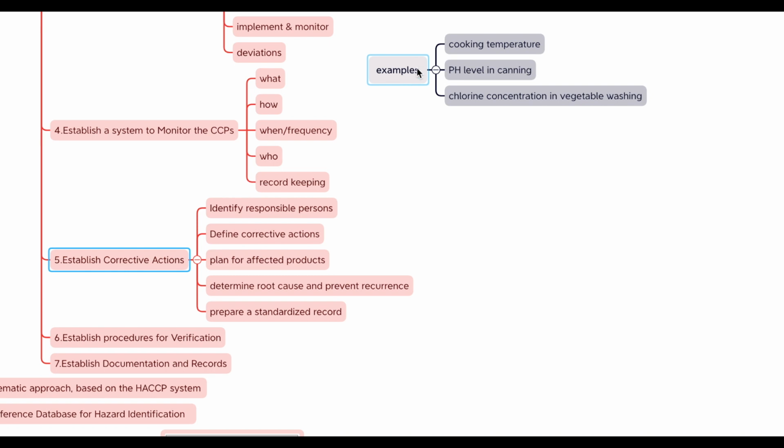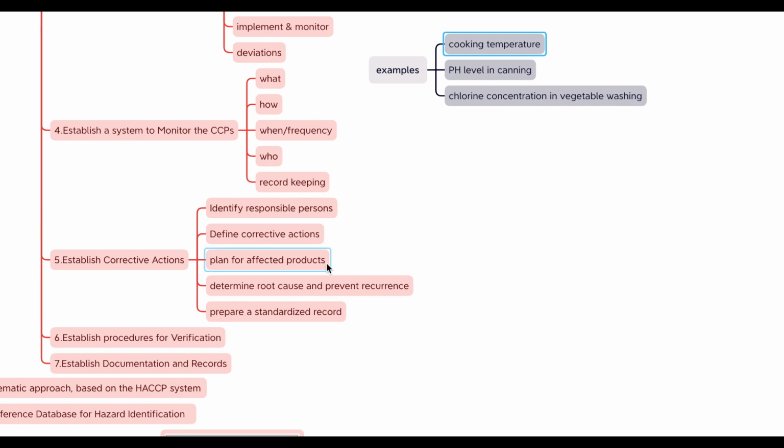Let's look at a real-life example. Let's consider a scenario where the internal temperature of cooked chicken, at the CCP, does not reach the critical limit of 165 Fahrenheit. So first, the chef or cook responsible for cooking the chicken is identified as the person who will take corrective actions. And then the corrective actions could include adjusting the cooking time or temperature, isolating the cooked chicken, and conducting a safety assessment to determine if the chicken can be recooked or if it needs to be discarded.